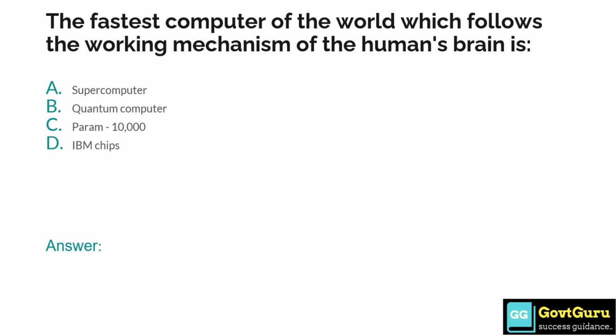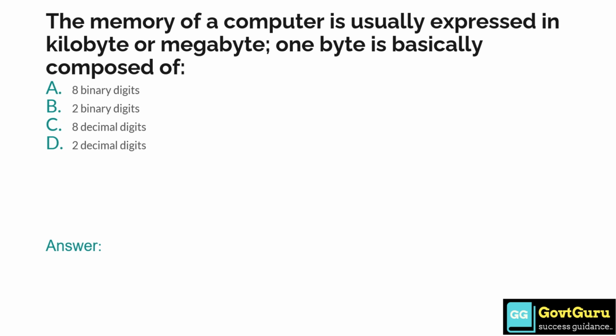The fastest computer of the world which follows the working mechanism of the human brain is option A, supercomputer, option B, quantum computer, option C, Param 10,000, and option D, IBM chips. The answer is option B, quantum computer. The memory of the computer is usually expressed in kilobyte or megabyte. 1 byte is basically composed of option A, 8 binary digits, option B, 2 binary digits, option C, 8 decimal digits, and option D, 2 decimal digits. The answer is option A, 8 binary digits.